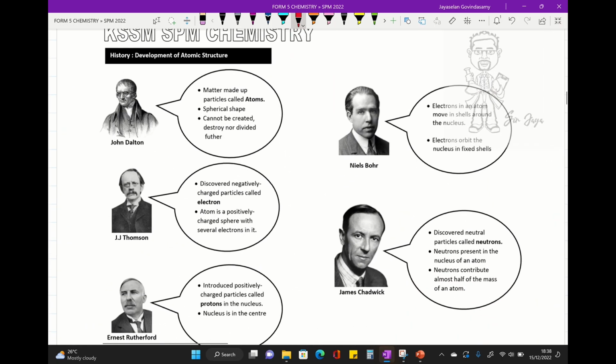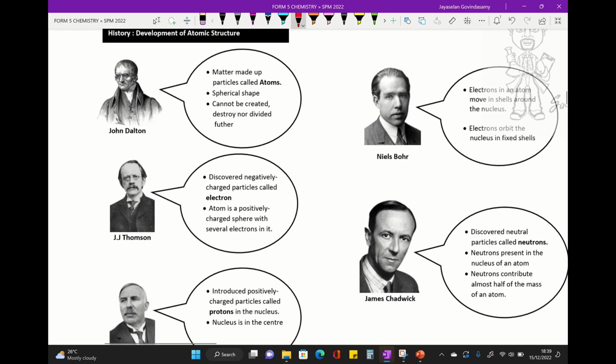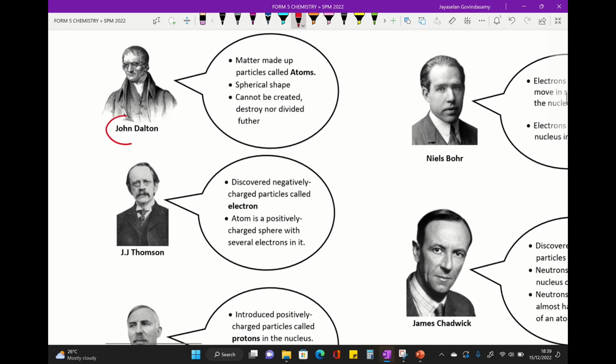We move on to the next part. Try to study all the history. So we have the development of atomic structure and the periodic table. I'll move to the development of atomic structure. John Dalton is the person who introduced the atom in spherical shape, which cannot be created or destroyed.